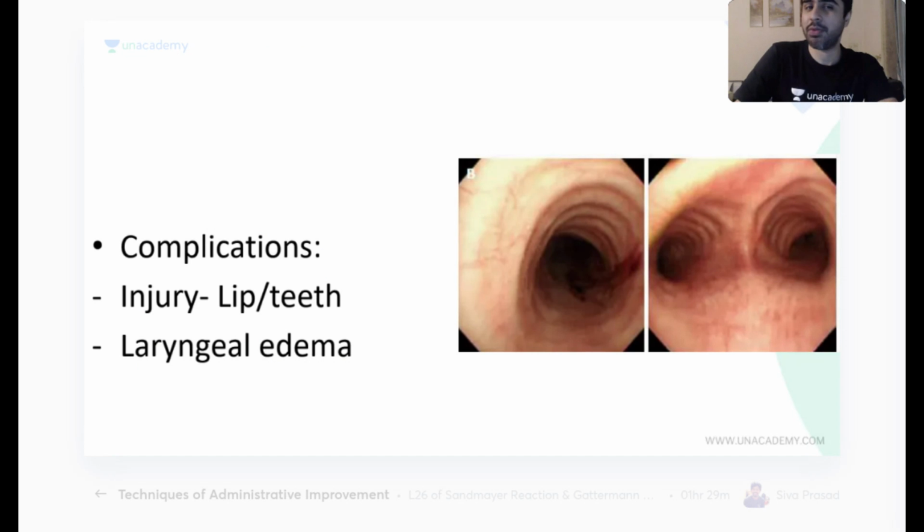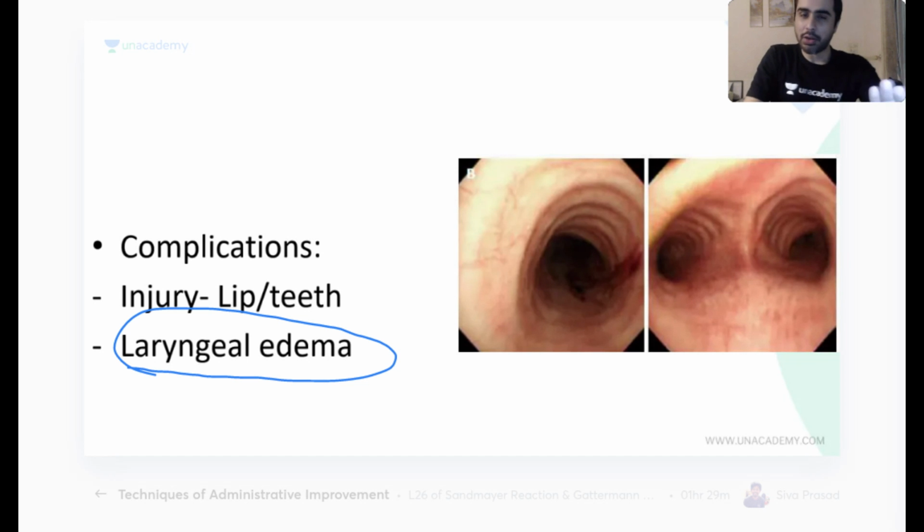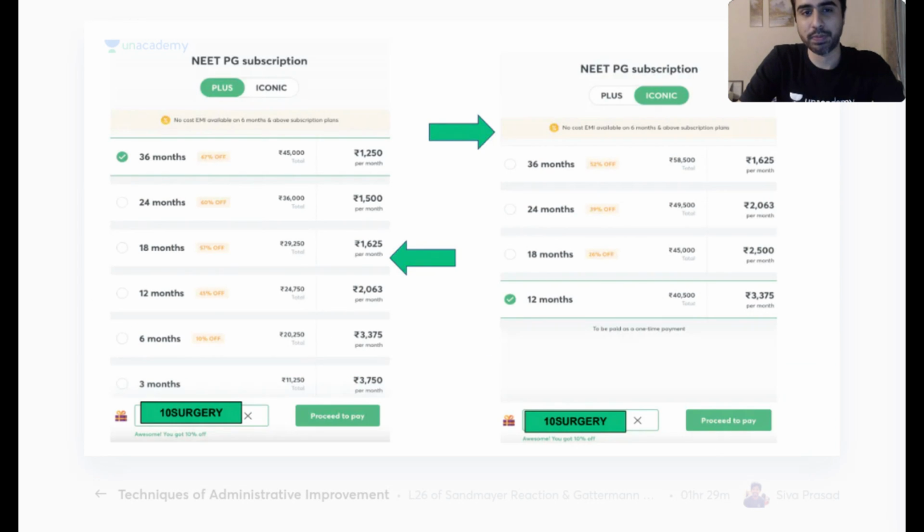This again has very few complications. You can cause laryngeal edema. That is the only thing you need to worry about. Otherwise, these are very safe procedures. Trachea is not going to be perforated. Very difficult because the bronchoscope is very fine. Gastroscope can perforate the esophagus because there are narrowings. Bronchoscope will not perforate the trachea because there are no narrowings and the bronchoscope is very fine. It's a very thin instrument, so it's not going to cause too much trauma. Okay, fairly easy to do.